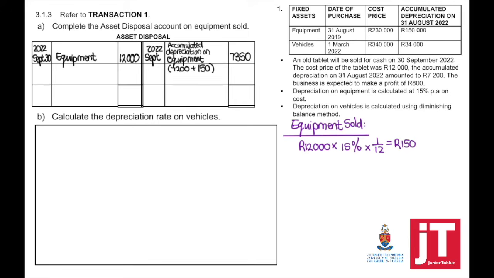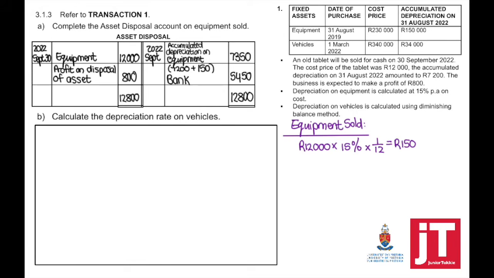They have not provided us with the selling price. They did say that we made a profit of 800. You should know that it will always appear on the debit side. Now we can calculate the selling price. Because we sold it for cash, our details is bank, debit minus the credit side. The balancing figure is my selling price.